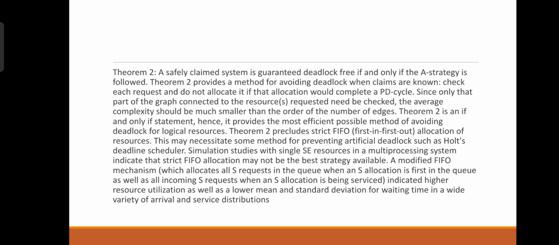Theorem 2 provides a method for avoiding deadlock when claims are known. Check each request and do not allocate if its allocation would complete a PD circle. Since only that part of the graph connected to the resource is examined, the average complexity should be much smaller than the order of the number of edges.